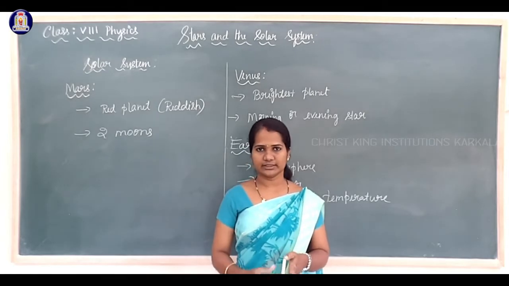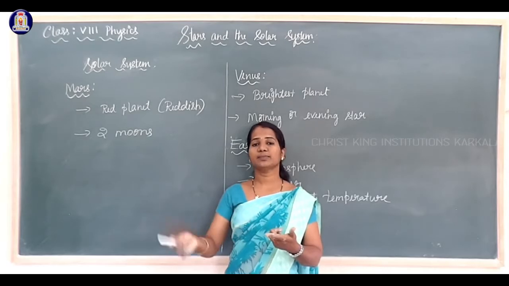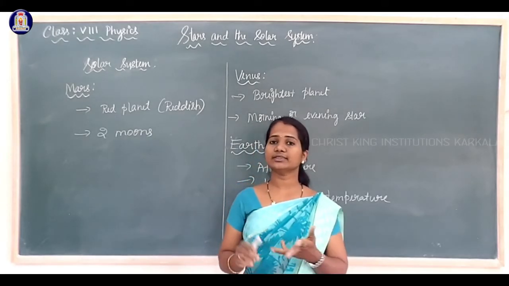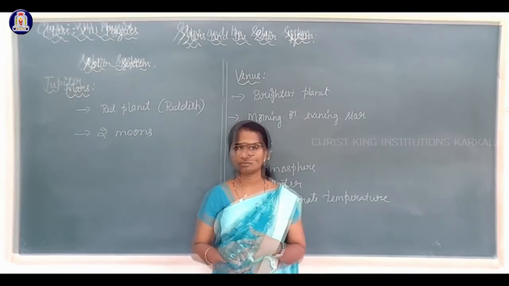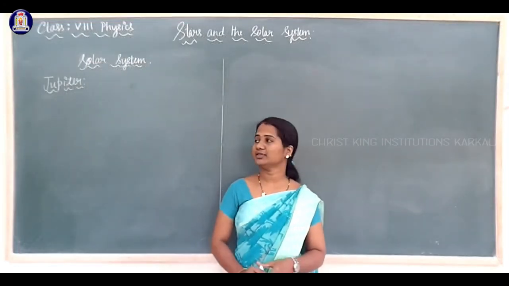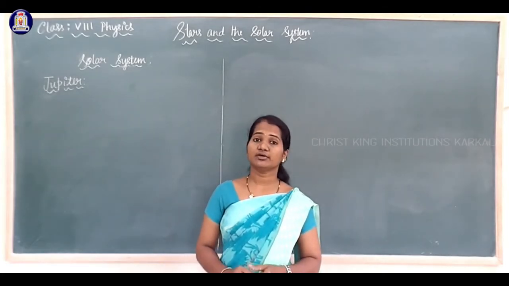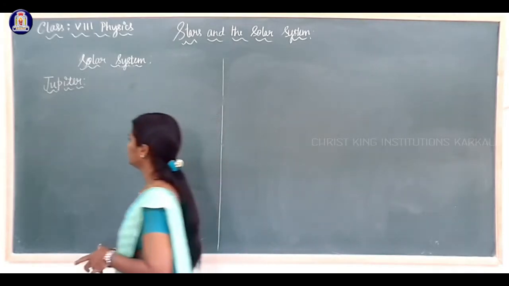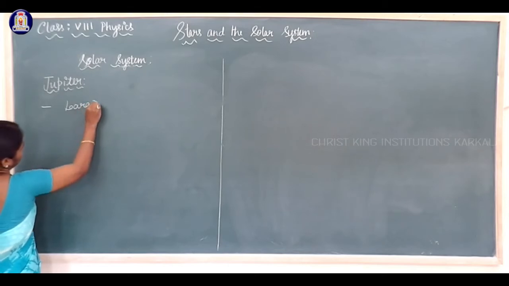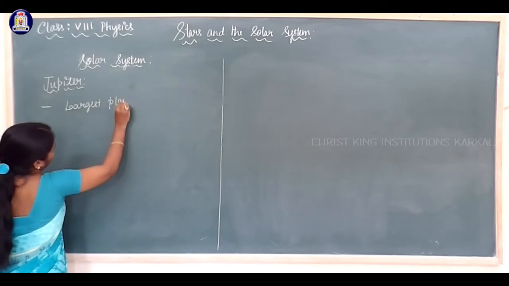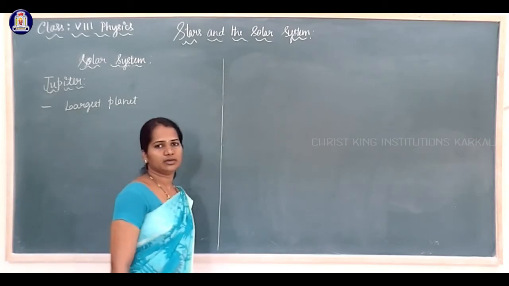The next four planets are Jupiter, Saturn, Uranus and Neptune. They are called outer planets. We will move to the next planet, that is Jupiter, an outer planet. Jupiter is the largest planet in the solar system.